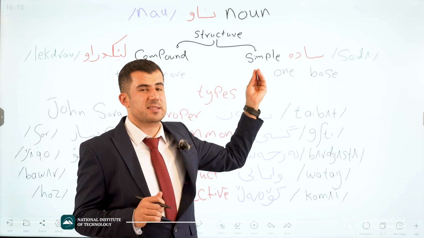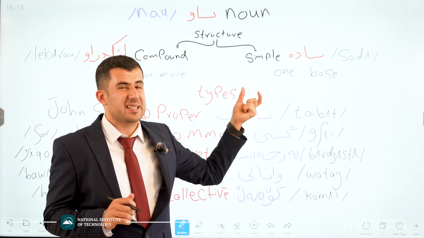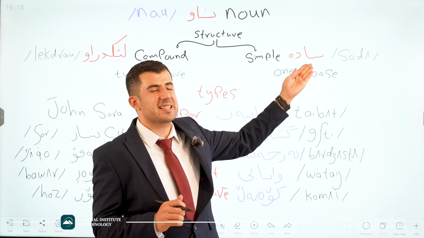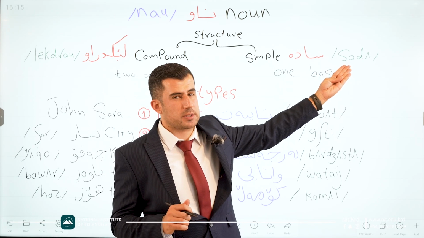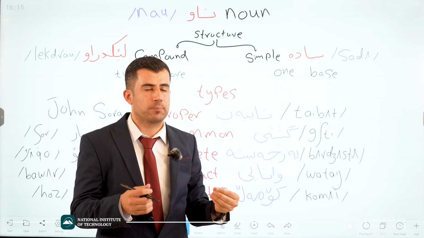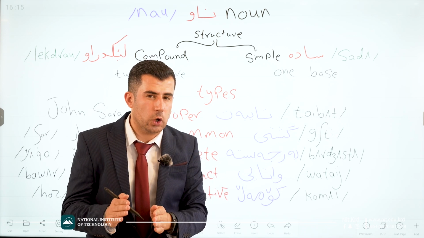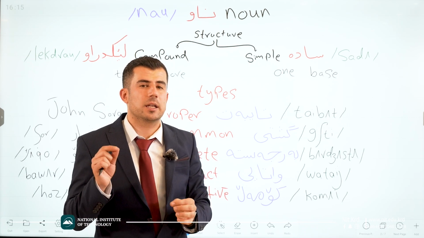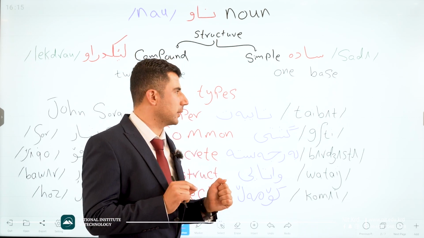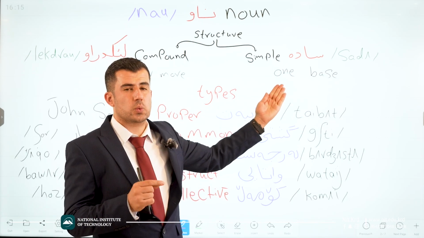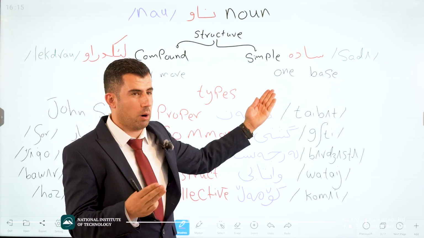The first one is the simple nouns. Simple, in Kurdish we say sada. This is the phonetic transcription of sada. Sada. Simple noun, it becomes nawi sada. Good. It contains just one base, one syllable, one part.